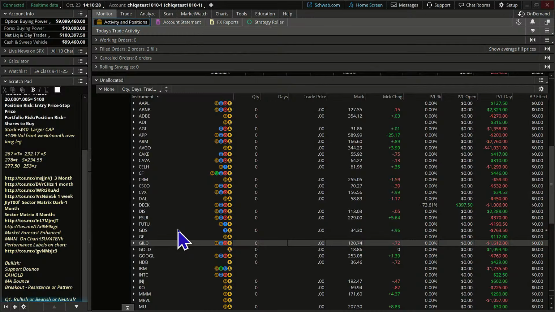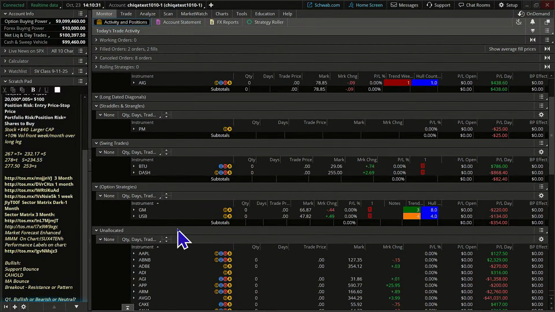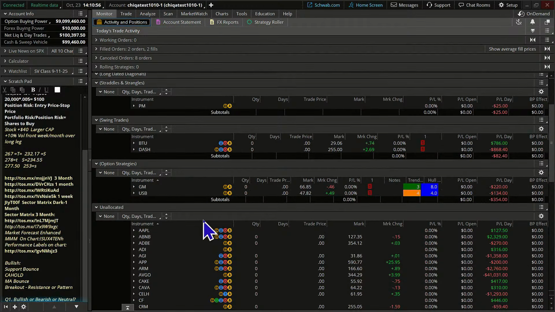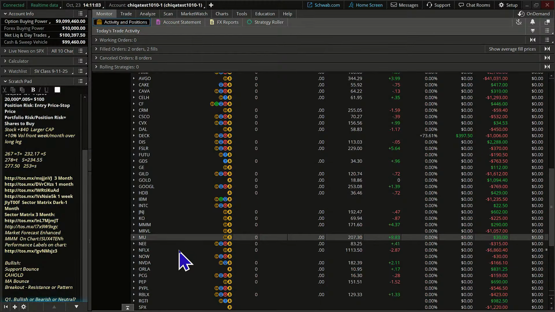All right. And so what happened all of a sudden, it just kind of wiped out some of my data, not all of it. Usually when you go in and you reset your paper money portfolio, it puts everything back to the beginning, right? You don't see transactions, you don't see positions. The positions you were in at the time you hit the reset still show up here. And then you do see a P&L day figure here, and then P&L open will be 0 like what we're seeing here. But earlier today, I just had like 4 positions out here in my unallocated area.